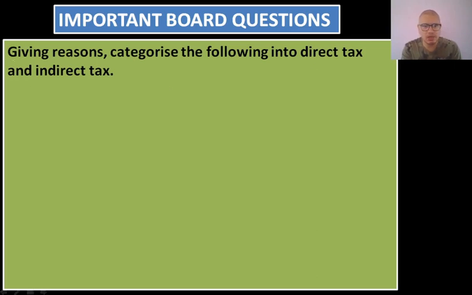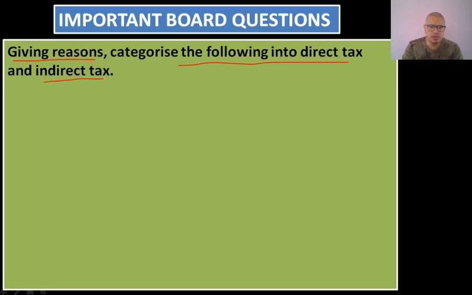So what you are to do is give reasons. You have to identify whether the statement given is related to direct tax or indirect tax, along with the reasons. If you are not able to give the reasons properly, then you will not get any marks for it. You may get a 3 marks or 4 marks question from this portion.